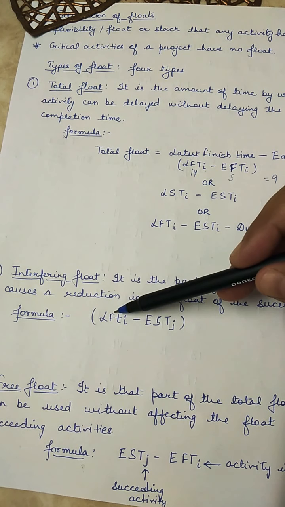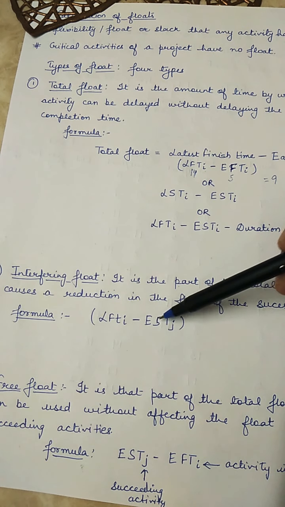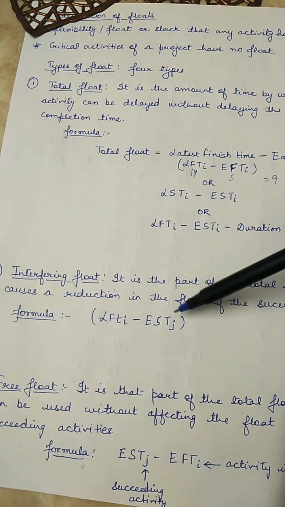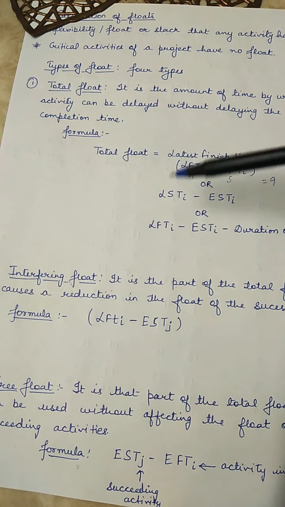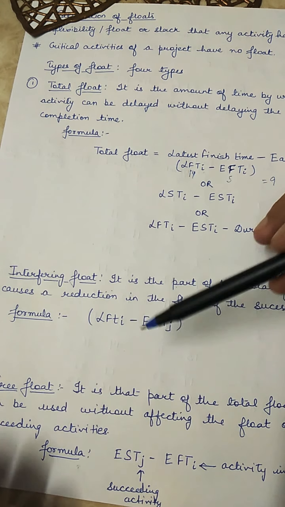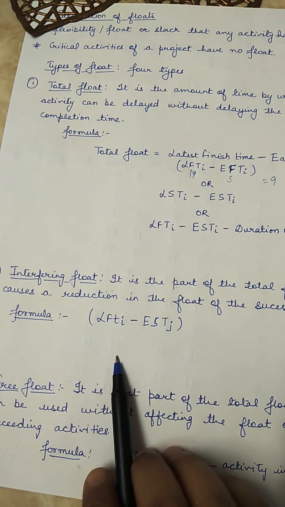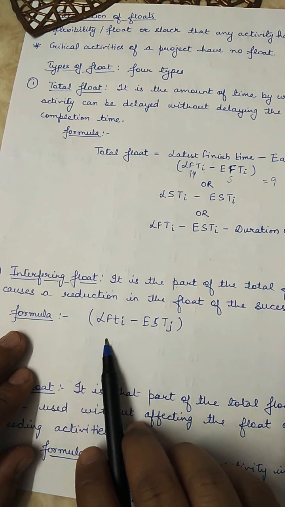And the formula is: latest finish time of the activity in question minus earliest start time of the succeeding activity. जो next activity है उसका earliest start time उसमें से subtract करेंगे तो हमारे पास interfering float की value आ जाएगी. In this question we are taking the activity D.